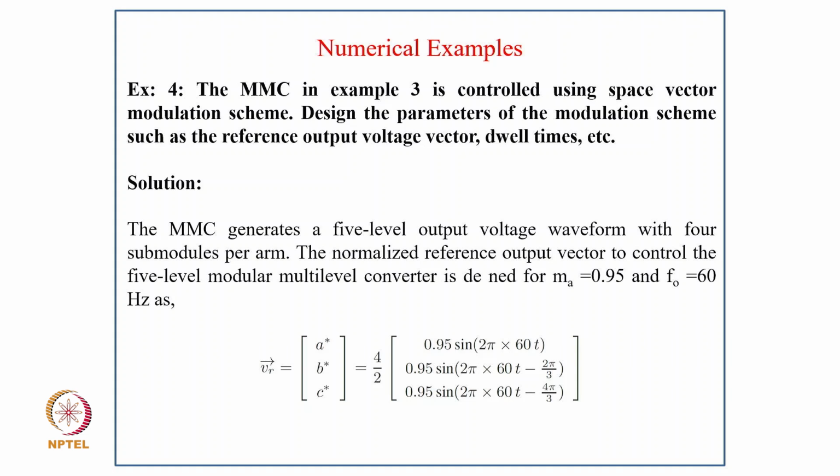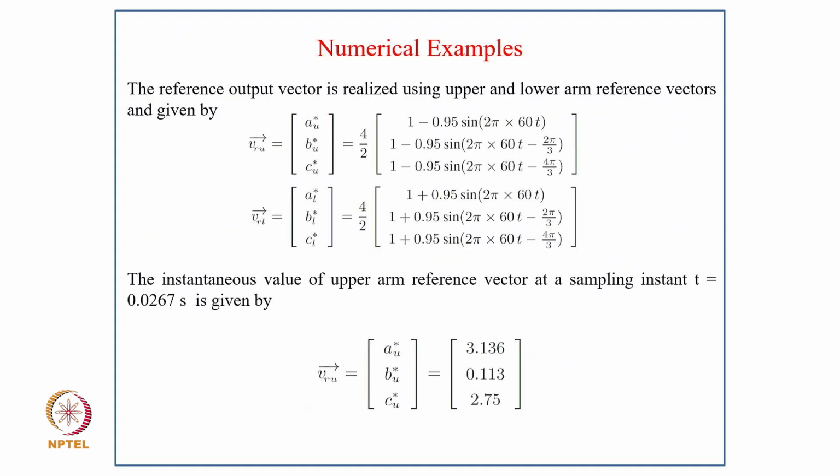The normalized reference output vector to control the 5-level modular multi-level converter is designed for m = 0.95 and f = 60 Hz as V* = (a*, b*, c*) = 4/2 [0.95 sin(2π·60t), 0.95 sin(2π·60t − 2π/3), 0.95 sin(2π·60t − 4π/3)].